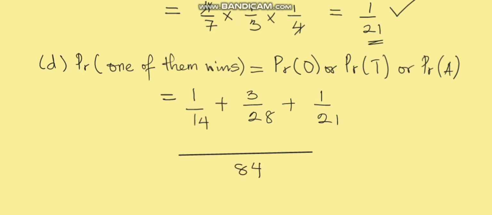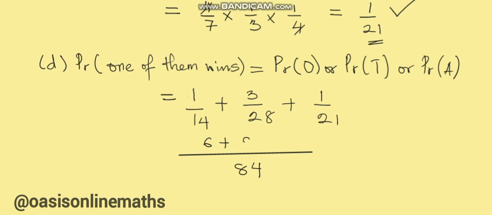Yes, 14 in 84, we have 6 times 1, we have 6, plus 28 in 84, that is 3 times 3, we have 9, plus 21 in 84, we have 4 times 1, we have 4. Then summing 6, 9 and 4 together, we shall have 19 over 84. This is the probability that one of them wins this election.